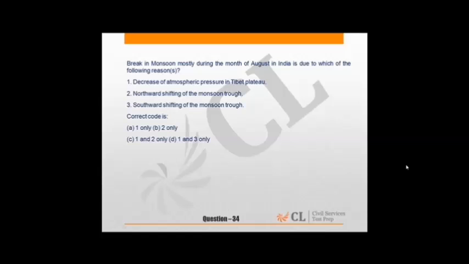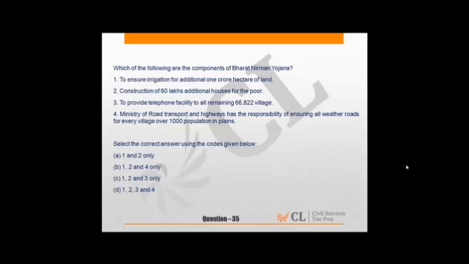and what are the factors which are responsible to increase or decrease the monsoon, what is the role of jet streams, what is the area where the monsoon reaches last. So these should be read well for attempting UPSC questions.